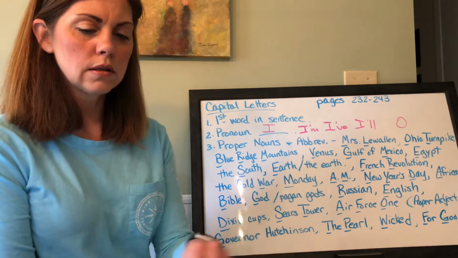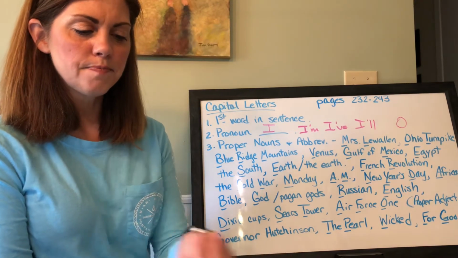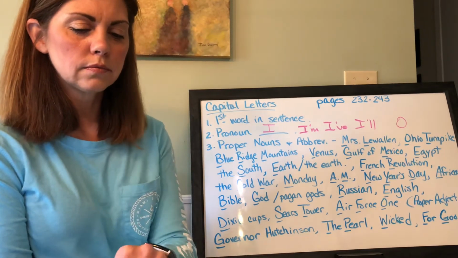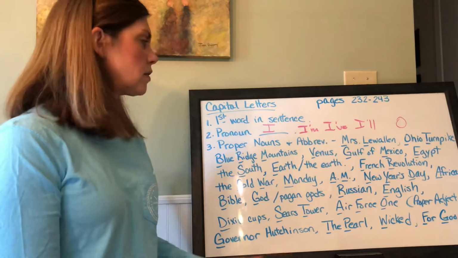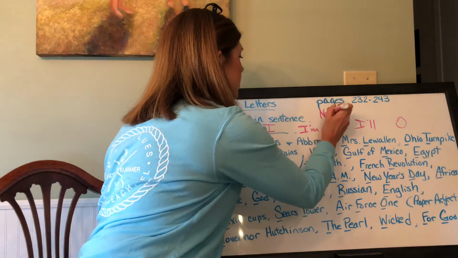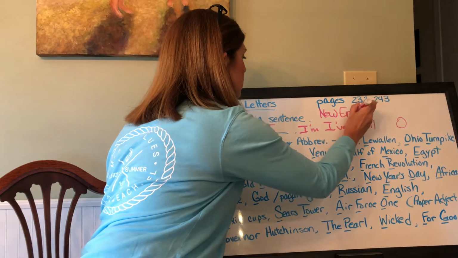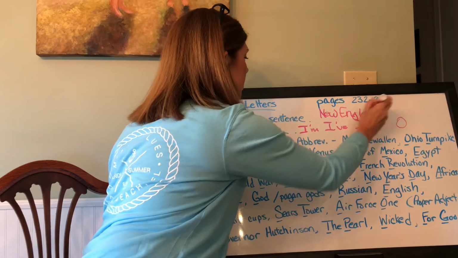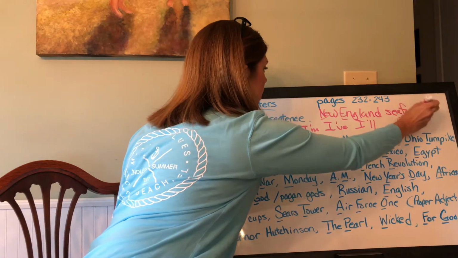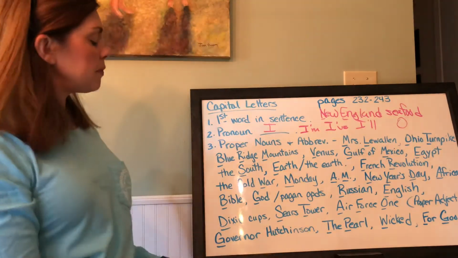So let's see. Okay, if you said New England seafood, you would capitalize New England, because that's a specific place that's proper, and then you would put seafood in lowercase. So that's just an example of that.